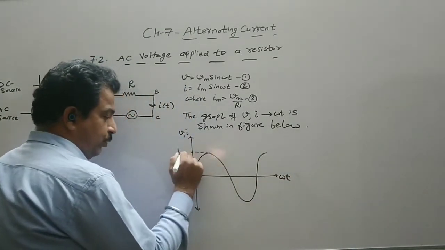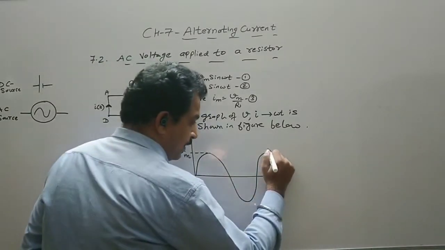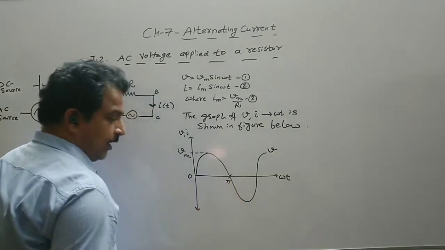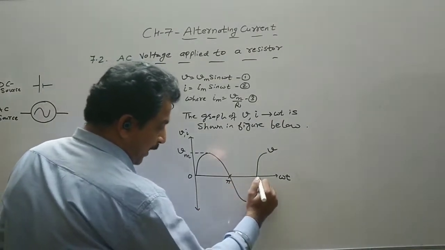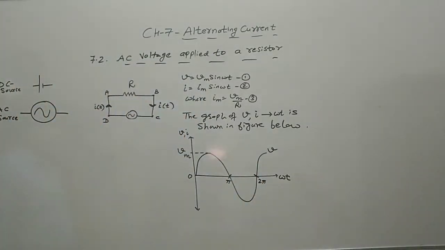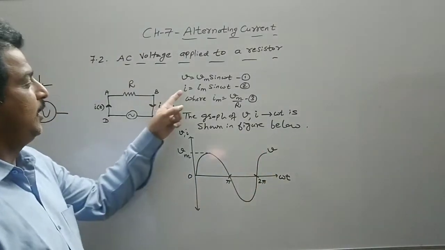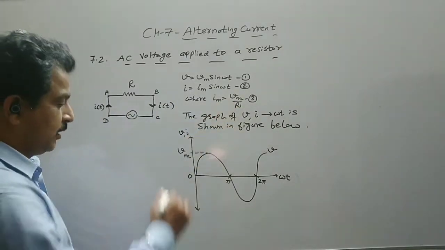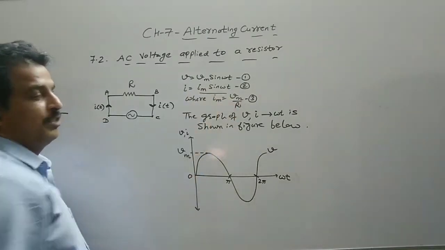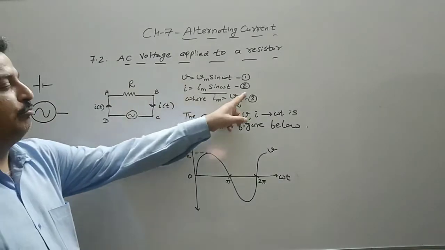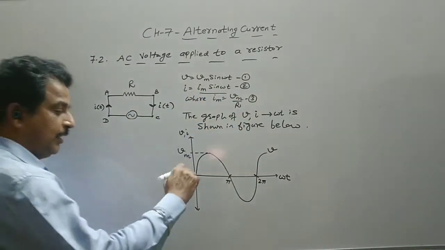This is the maximum value, so it will be referred to as Vm. This is your V. In terms of angle, this is pi, and this is 2 pi, that is, 1 cycle is completed. So this is your graph for instantaneous voltage. Now instantaneous current. Because Vm is divided by R, the current is also a function of sine, but its value will be less than the value of V, since Vm is divided by R.